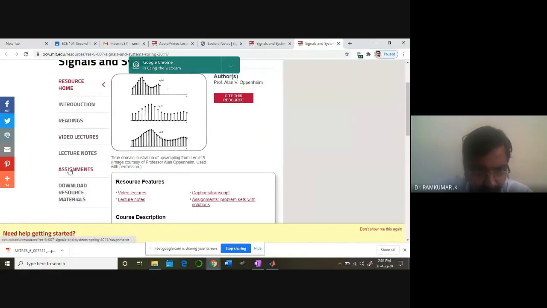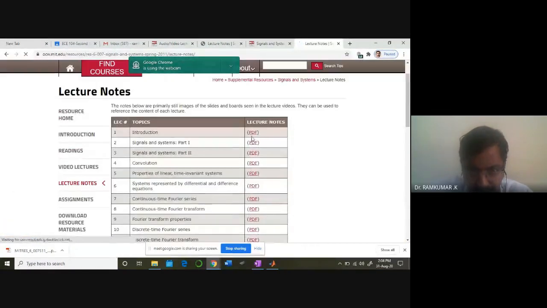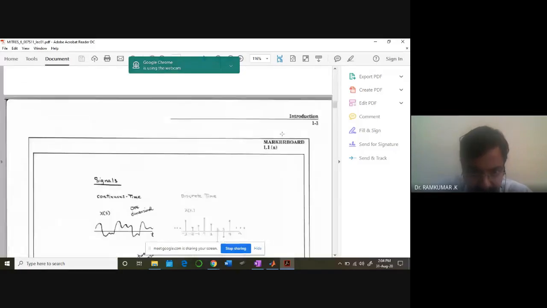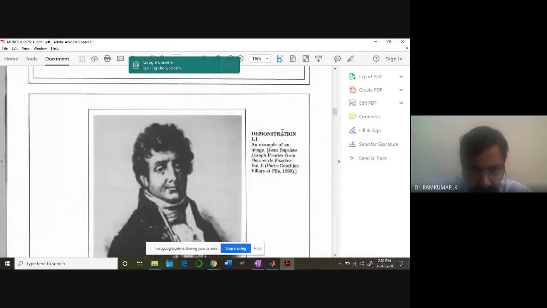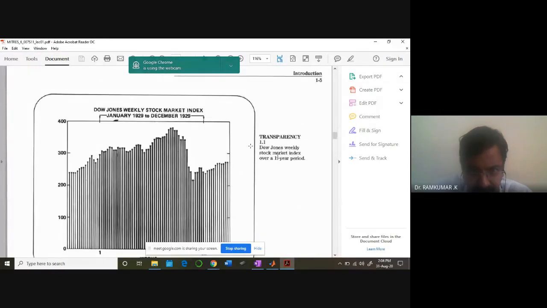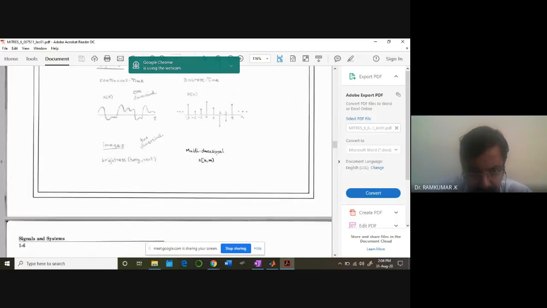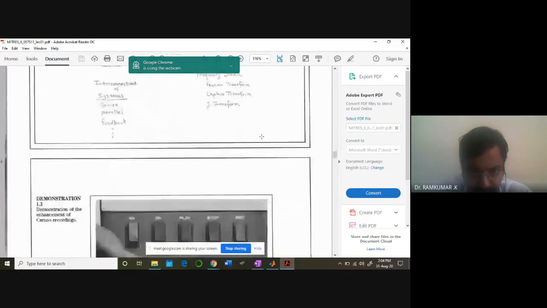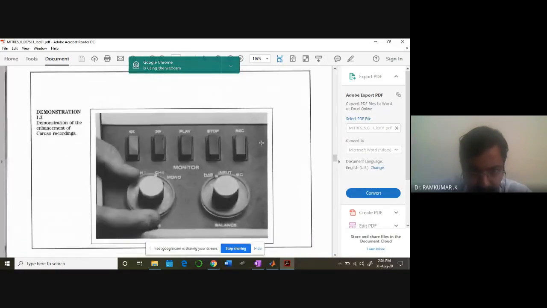Here you can see the video lectures as well as lecture notes. If you click on that, you get the lecture notes ready in the form of PDF. Whatever we are discussing in the classroom in terms of words, you can read this comfortably. Continuous signal, discrete time signal. Multi-dimensional signals, for example an image signal, how it looks like, brightness in terms of horizontal and vertical axes. Systems, how different types of systems are there.